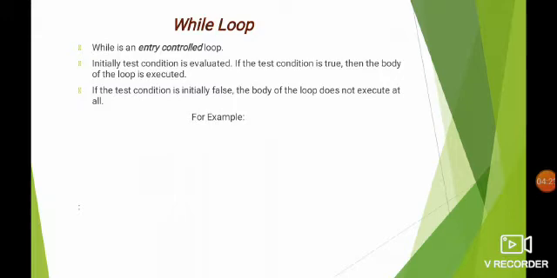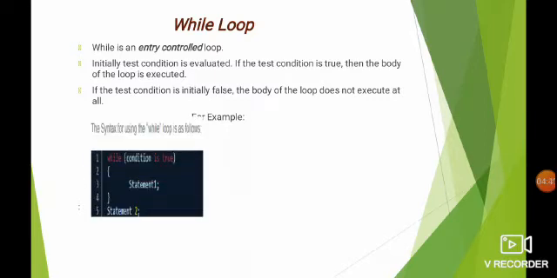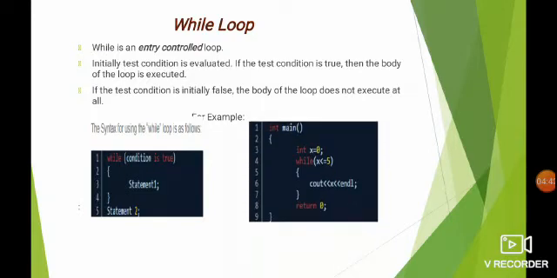The first is while loop. The while loop is called an entry control loop. In this loop, initially the test condition is evaluated. If the condition is true, then the body of the loop is executed. If the condition is false, the body of the loop does not execute at all. The syntax is while of condition is true, open bracket, statement 1, close the bracket and statement 2.